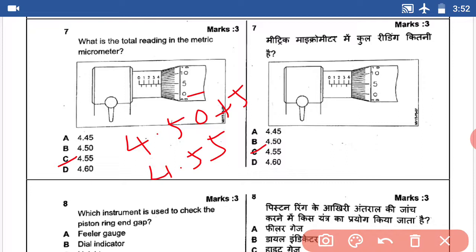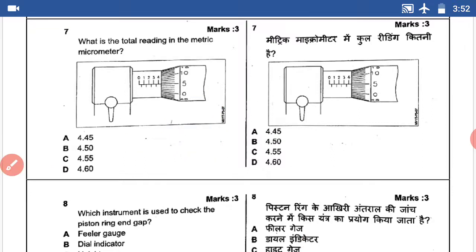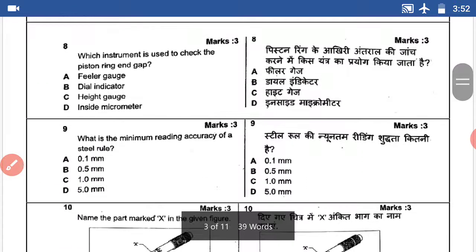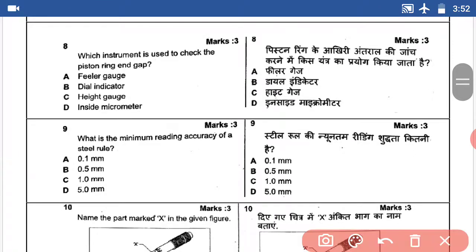Question number 8. Which instrument is used to check the piston ring end gap? To check the gap, only a feeler gauge. Answer A.